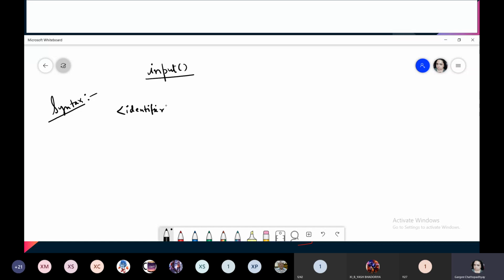On the left side, equals, input, message or prompt. Now by default, what does input function do?